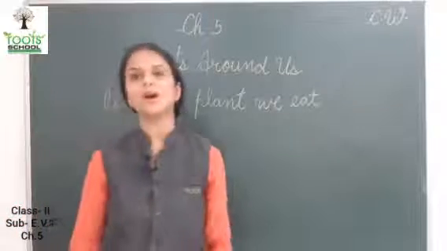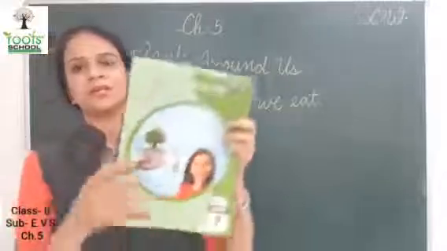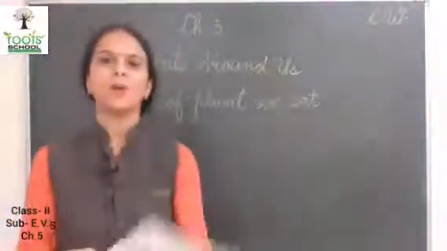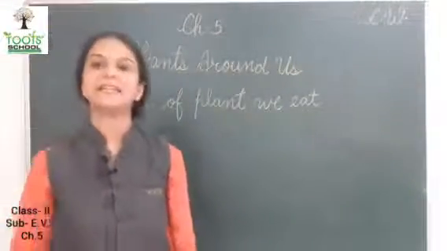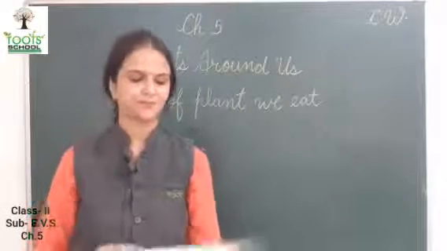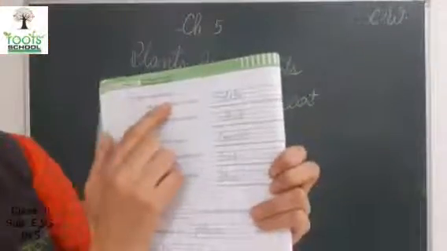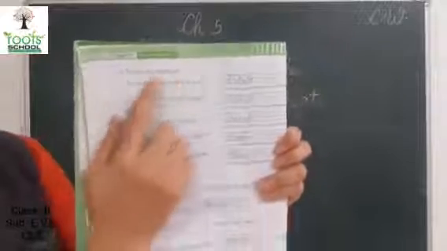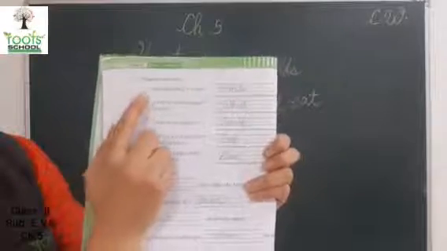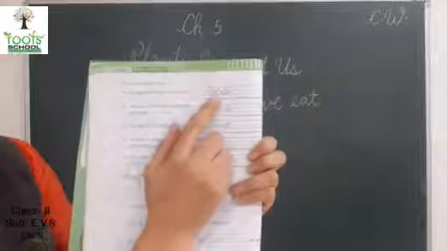Now take out your workbooks. Now in the workbook, take out page number 46. See this. Name the following. First, a vegetable which is a stem.